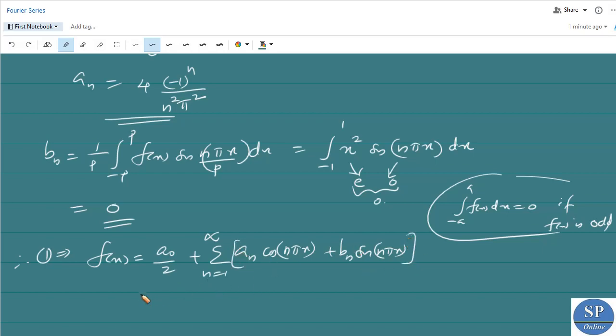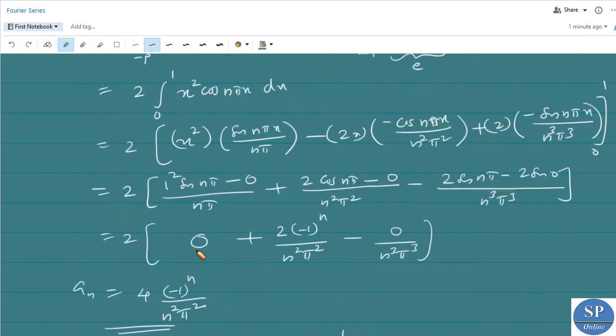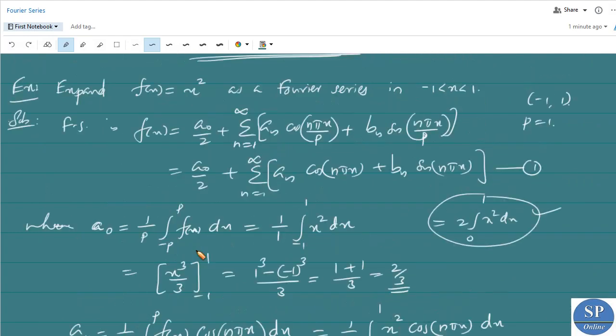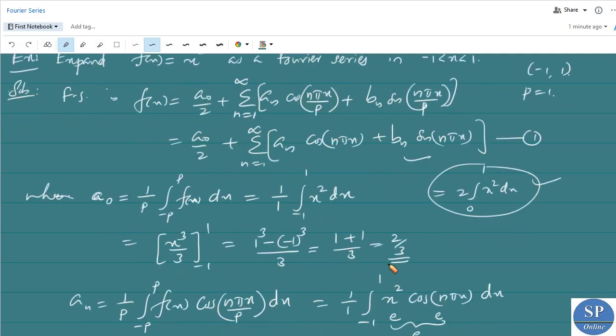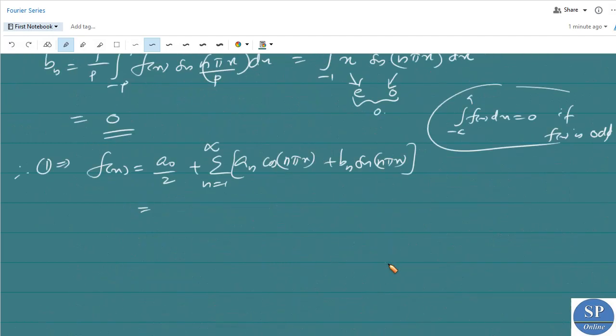Now we have to replace the values of a naught, an and bn here. So replacing a naught, an and bn here, we have a naught equal to 2 by 3.